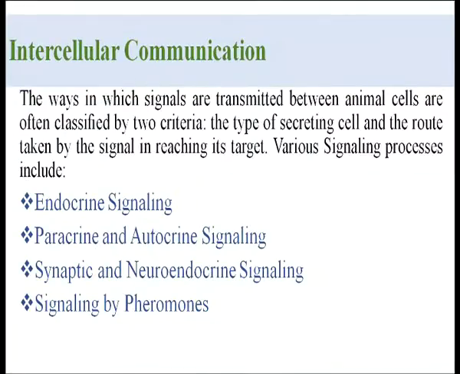Because hormones are secretions, there is a communication system through the secretion. There are a number of communication or signaling systems that can function. These may include endocrine signaling, paracrine signaling, autocrine signaling, synaptic and neuroendocrine signaling, and signaling by pheromones. So we will go through all of these one by one, learners.